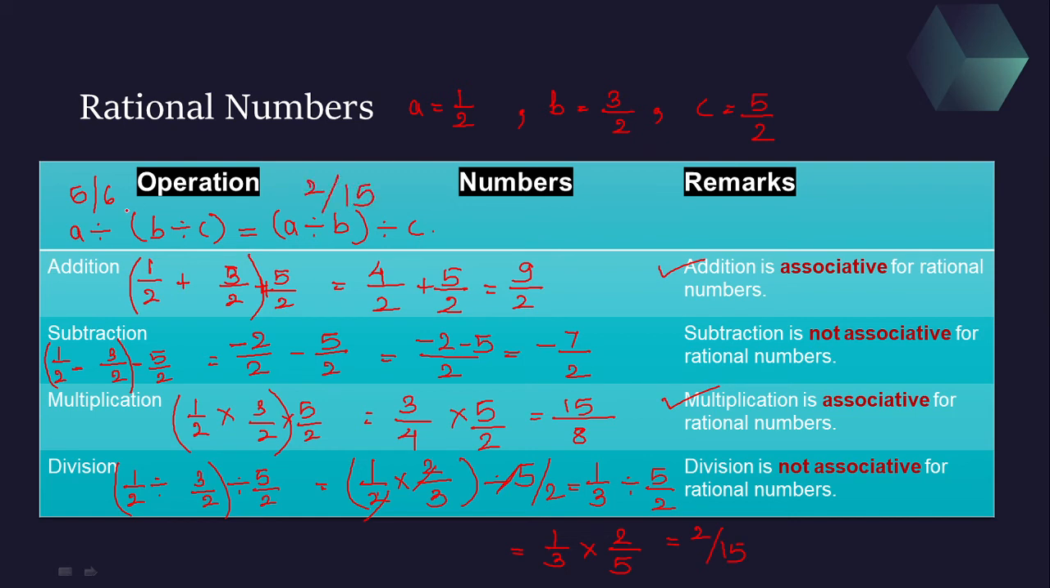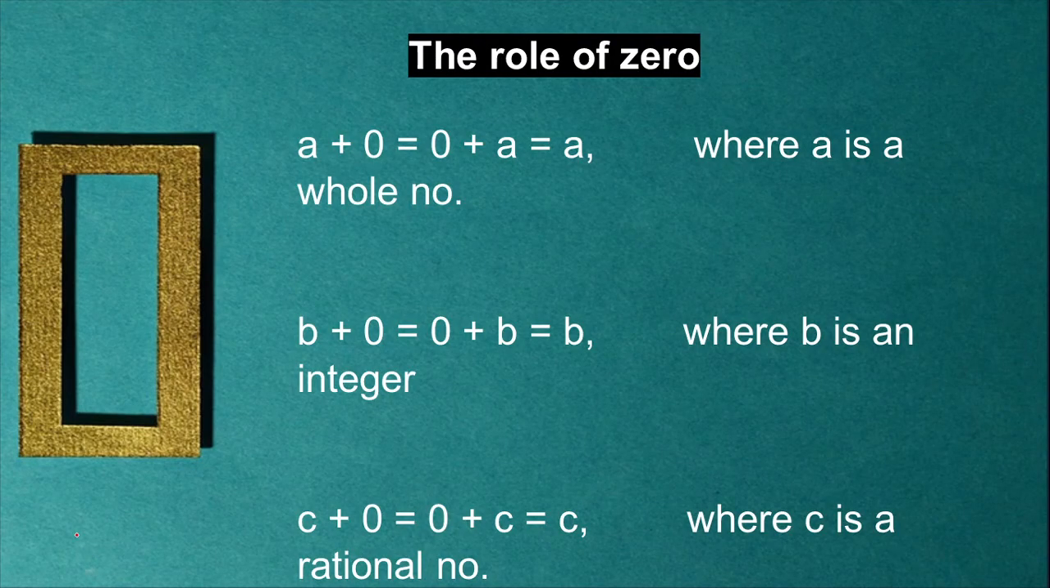And if you compare the LHS side and RHS side, both are not the same. So what you can say is that rational numbers are not associative for the operation of division. Then after seeing the properties of rational numbers, now let's see some special numbers. Let's see the role of 0.